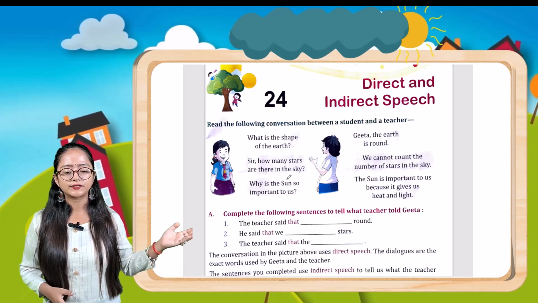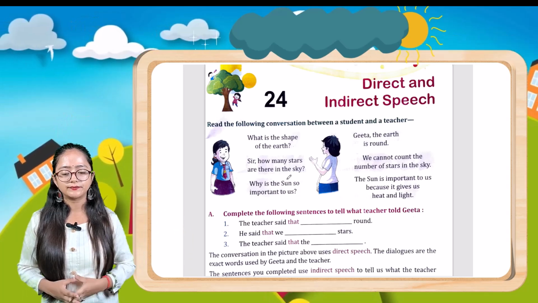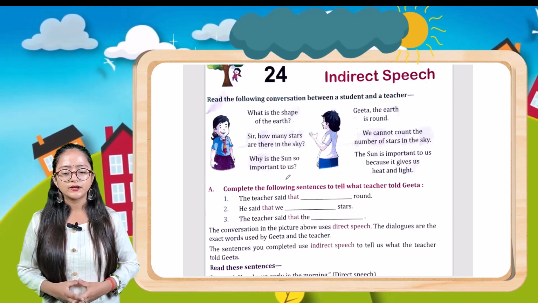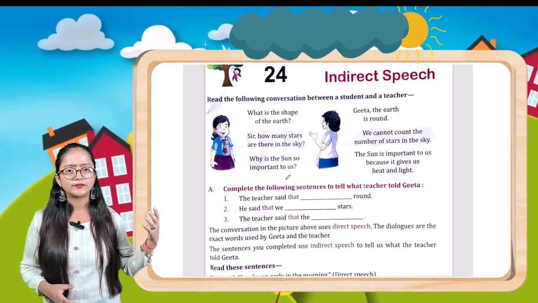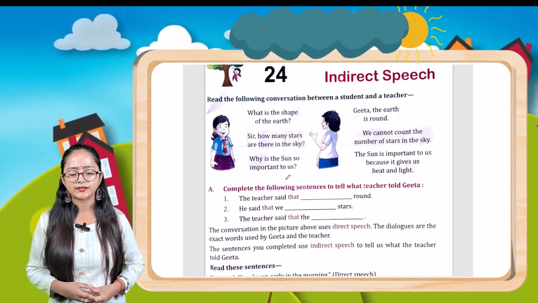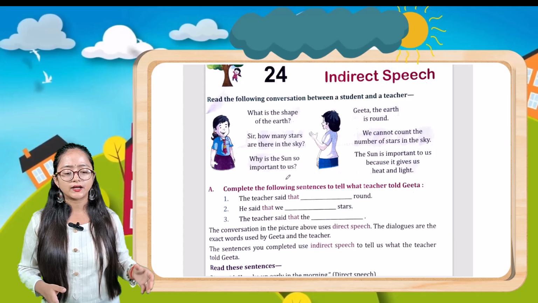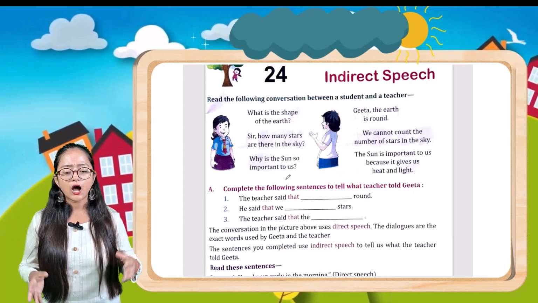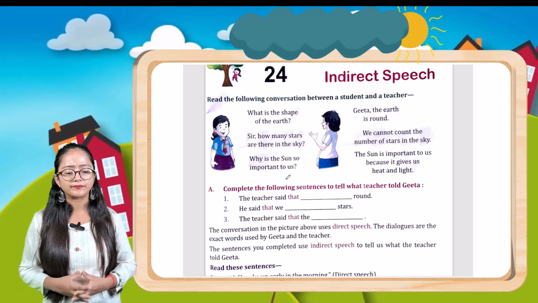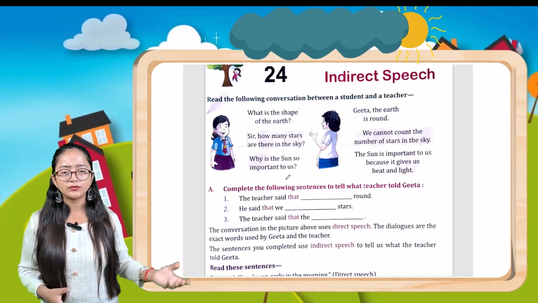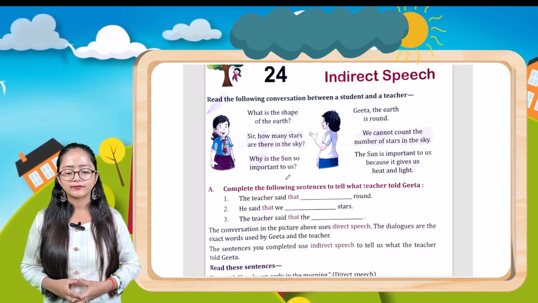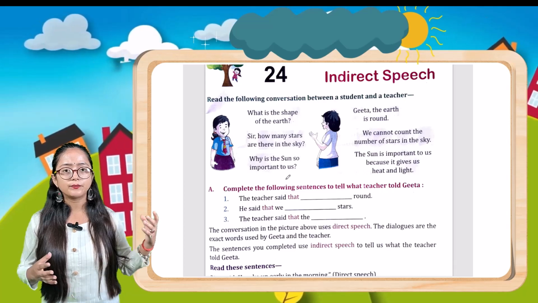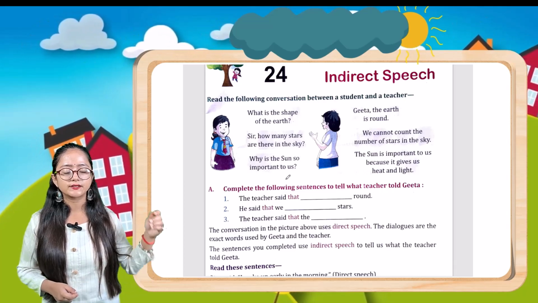Read the following conversation between a student and a teacher. So you have to read the conversation between the student and the teacher. What is the shape of the earth? The student is asking the teacher. The teacher is saying, Geeta, the earth is round. Next, sir, how many stars are there in the sky? We cannot count the number of stars in the sky. Next, why is the sun so important to us? The sun is important to us because it gives us heat and light.